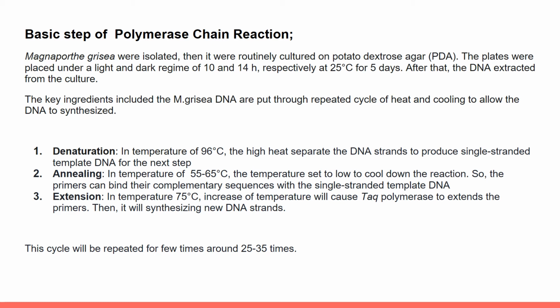Denaturation is when, at a temperature of 96 degrees Celsius, the high heat separates the DNA strands to produce single-stranded template DNA for the next phase. Okay, the next phase is annealing.